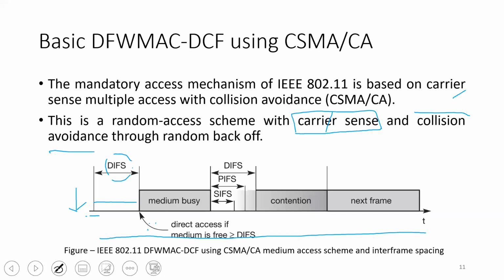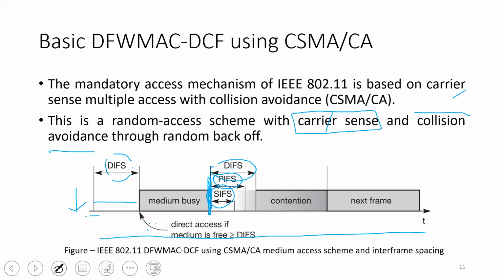However, if the medium is busy after DIFS amount of time, what will happen? The station will wait for the medium to become free again. Let's suppose at this particular point, the medium is free and no information is transmitted over the medium. So the station will again sense the medium and will wait for DIFS, SIFS, or PIFS amount of time, depending on the type of data or the type of frame it wants to communicate.